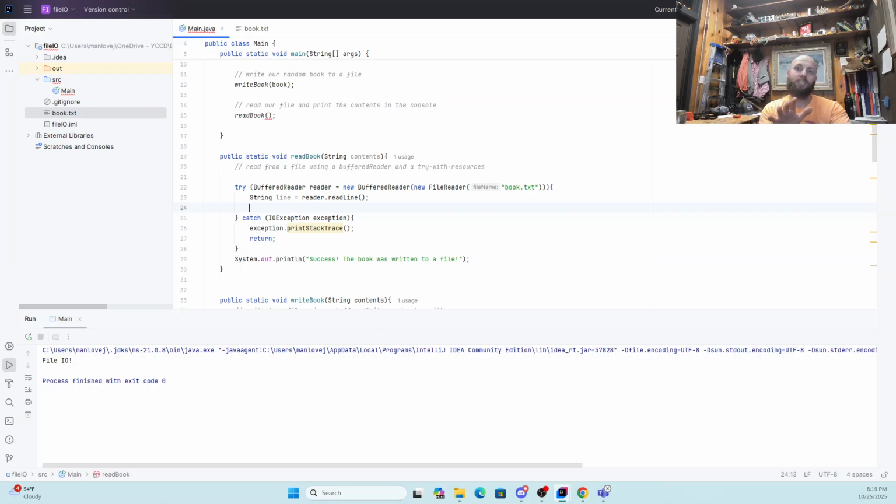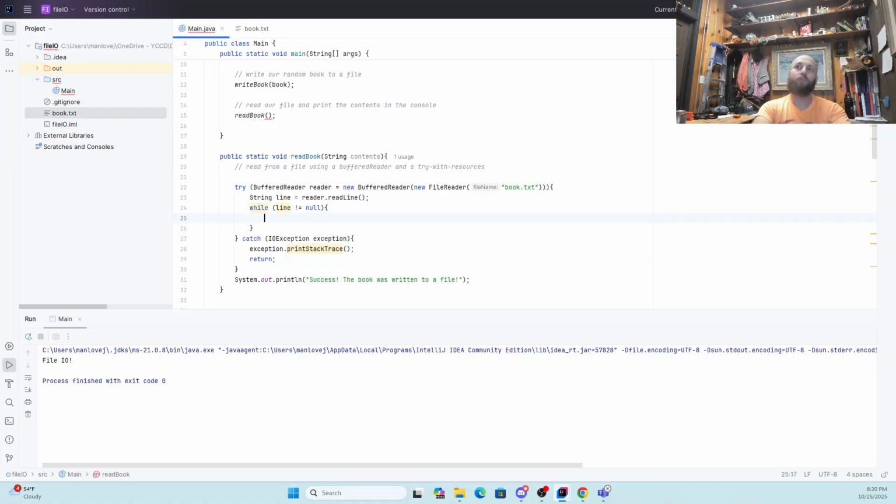Okay, we could read in the contents all at once, but I find it usually easier to deal with files a line at a time. If you want to read in the whole thing, you absolutely can. The only thing with that here will be that our books are going to be quite long, and we'll have both put the book into the RAM before we wrote it, and then we'll try to put the book into the RAM as we read it, and that would be a lot. Whatevs. So here, I'm just going to read line by line because I find reading line by line to be chill. So I'm going to do while the line that we've pulled is not null.